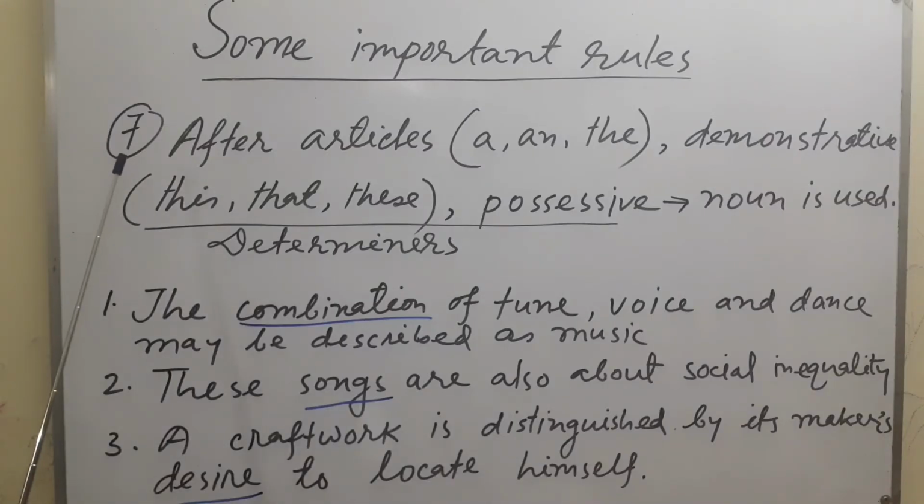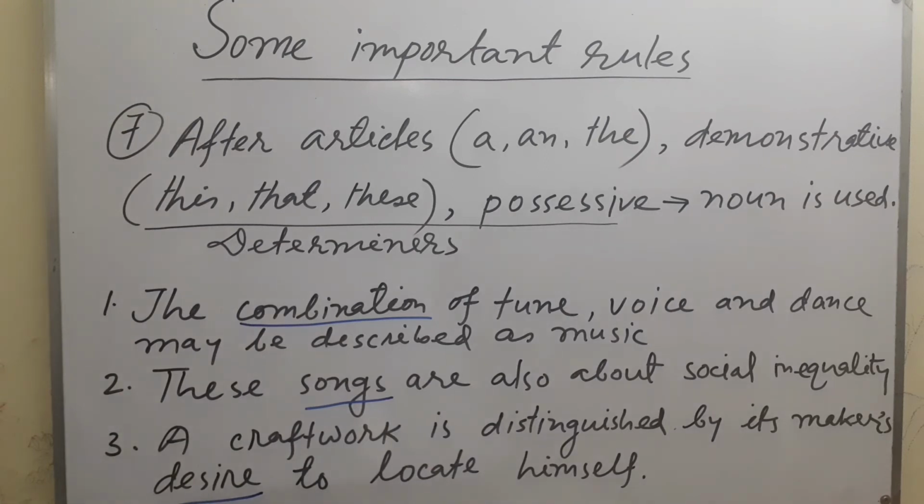Dear students, now I am with the most important rules of determiners. Do you have any idea about determiners? Have you read modifiers? In modifiers, you have come to know what determiners are.